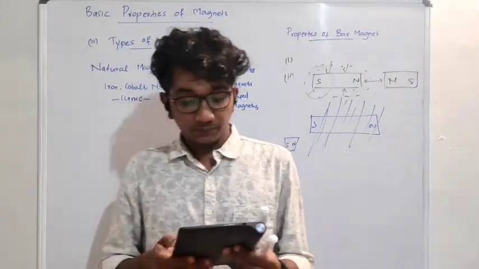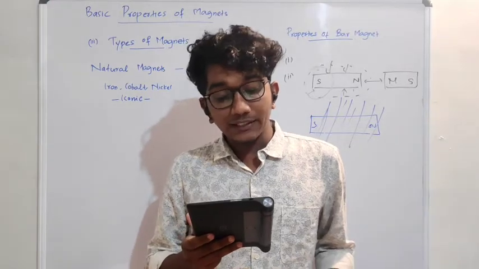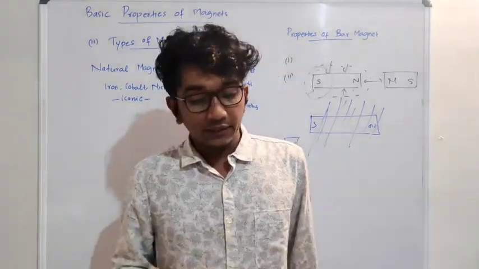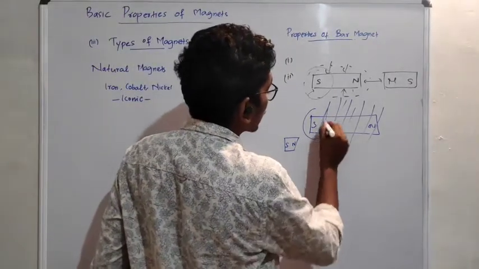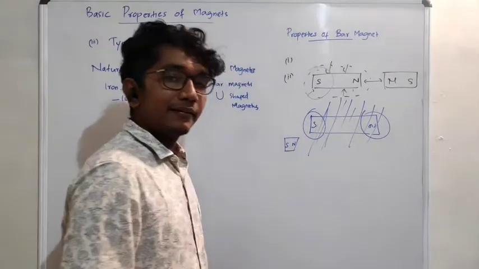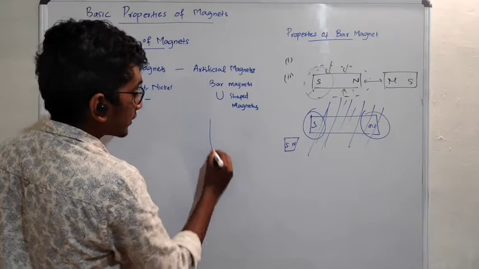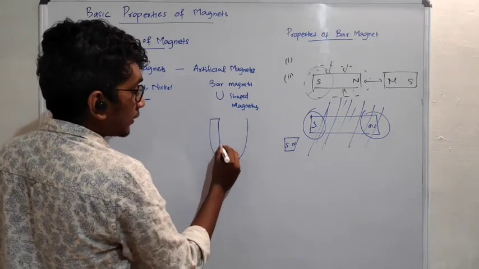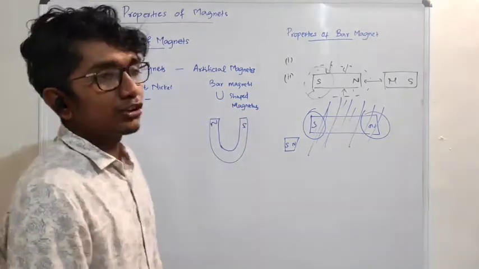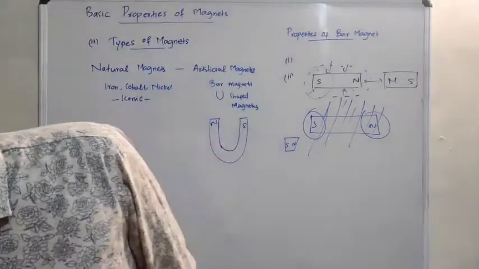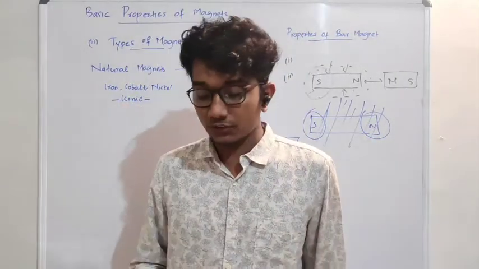Next is, two poles of a magnet have pole strength equal to one another. So this is a south pole and this is a north pole. The pole strength of south and north will be equal for this particular bar magnet. And you might have seen a U-shaped magnet. What is a U-shaped magnet? In your experiments, in your lab, you would see this U-shaped magnet. For some specific applications, we make this kind of magnet.